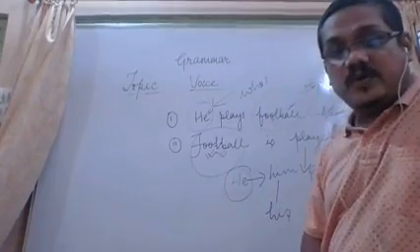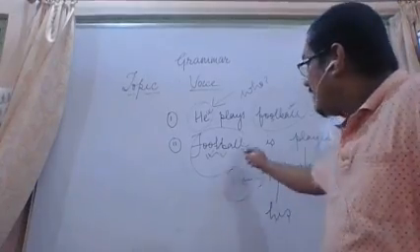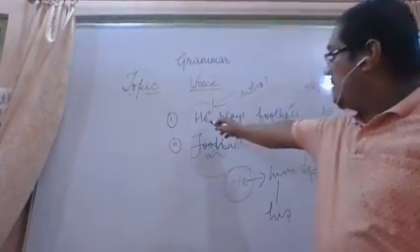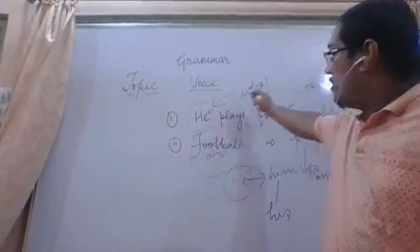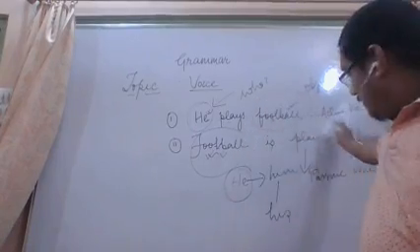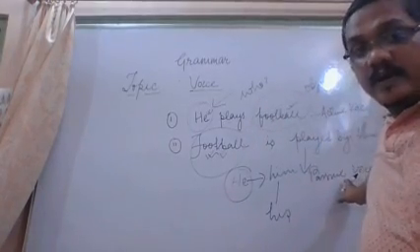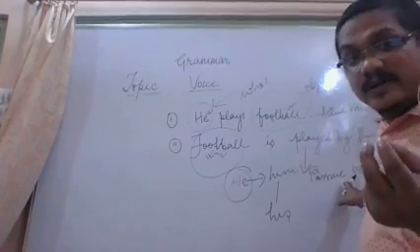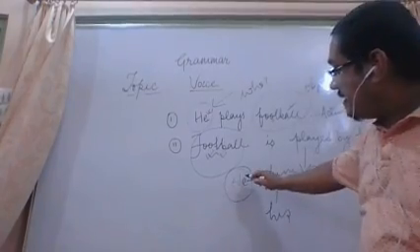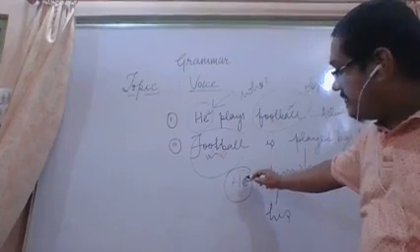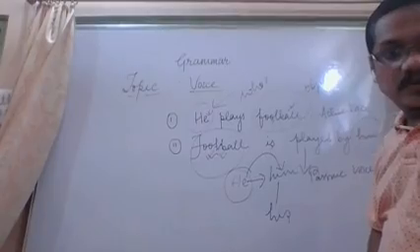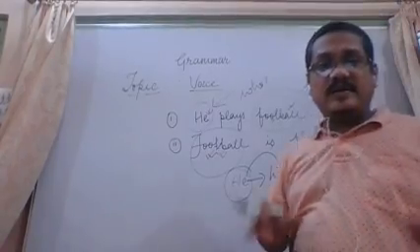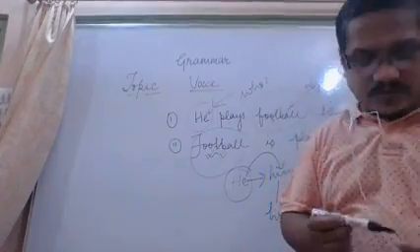So in this way, the subject he has changed position, gone to the object's place, but with a little change. What is the change? It has changed from subjective case to objective case. So these are the basic things that we need to understand.